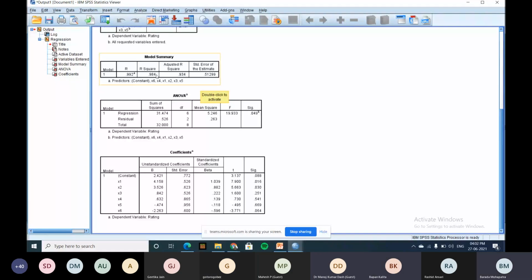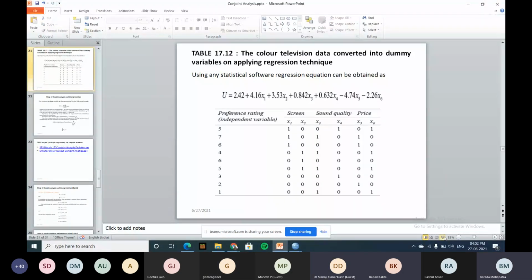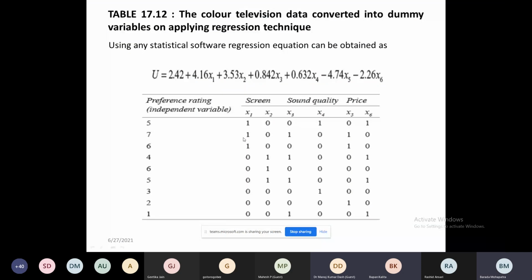Which one? I am copying. X1 coefficient, X2 coefficient, X3 coefficient, X4 coefficient, X5, X6. It means this one. Is it visible to all of you? We got this regression equation. Any doubt?